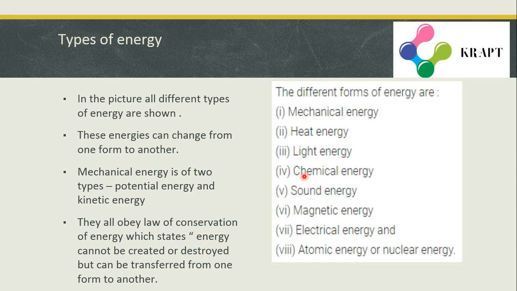Now let us move on to chemical energy. You might have sat in a fuel driven vehicle. That fuel is a form of chemical energy. Inside the vehicle, the fuel is burnt and chemical energy is released. Then only your vehicle will work. So that is the importance of chemical energy, and it is also in our food items.